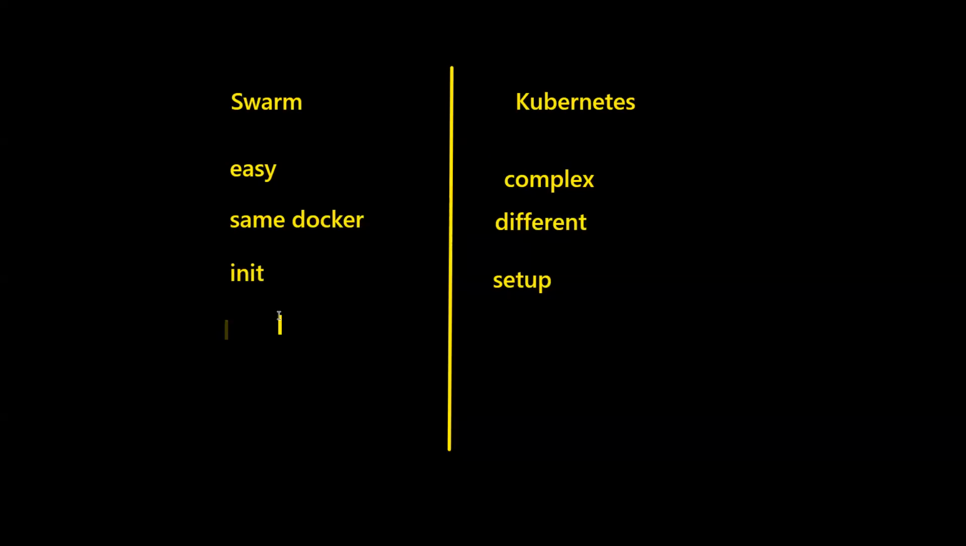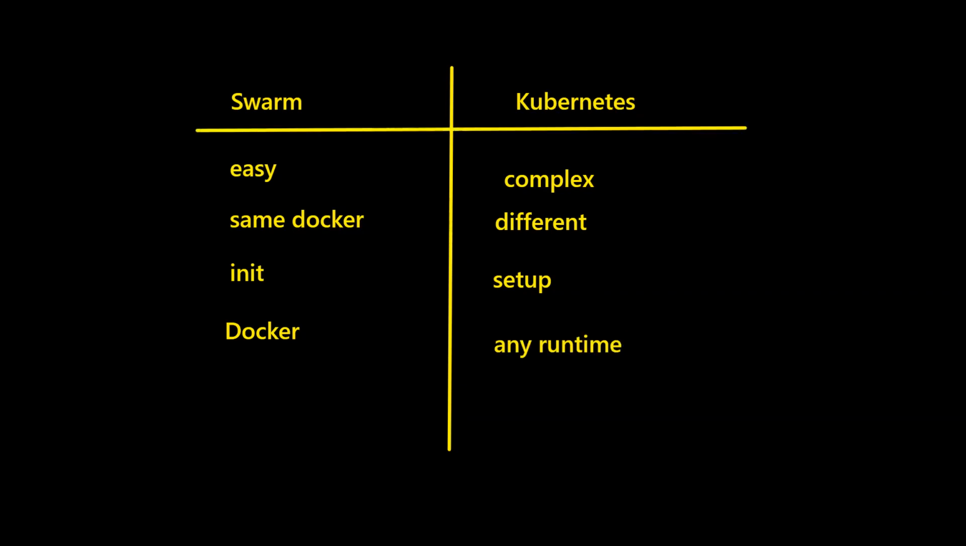Another main difference is that Swarm can orchestrate only Docker containers, whereas Kubernetes can orchestrate containers from any runtime. If you remember from the beginning, there were different container runtimes like Docker, Rocket, LXC, OCI containers, and so many more. Of course, Docker is very famous. Swarm can orchestrate only Docker containers, whereas Kubernetes can orchestrate containers from any runtime. That is another major difference.